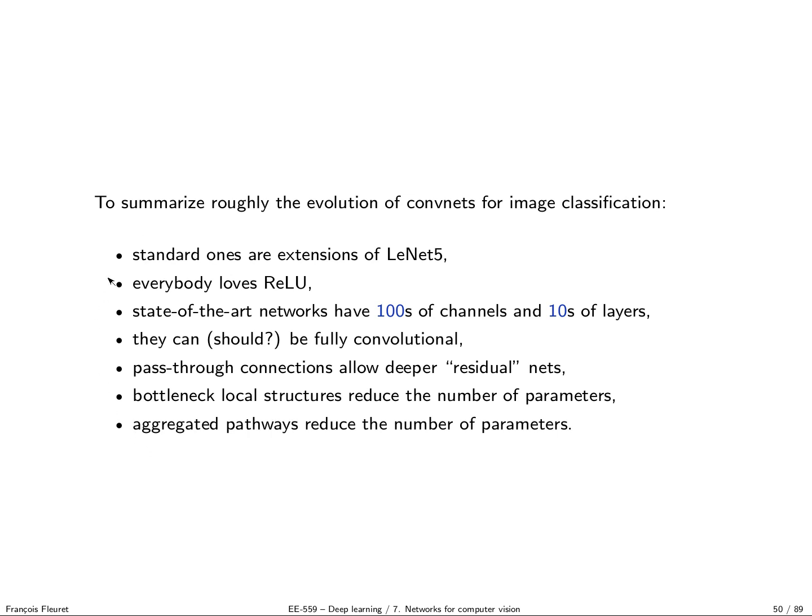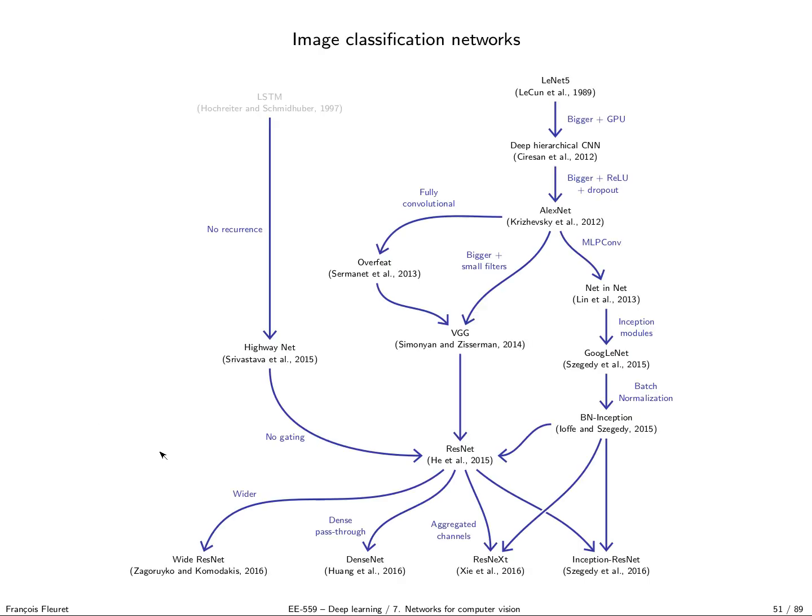This is what are the modern changes and perspective for networks for image classification. So I tried to summarize this zoology in this graph. So we start from LeNet. The Schmidhuber's group was the first to make them bigger on GPUs in 2012. And then by adding Dropout and ReLU, Krizhevsky made his big splash in 2012.